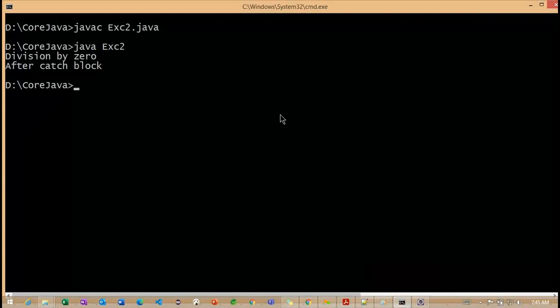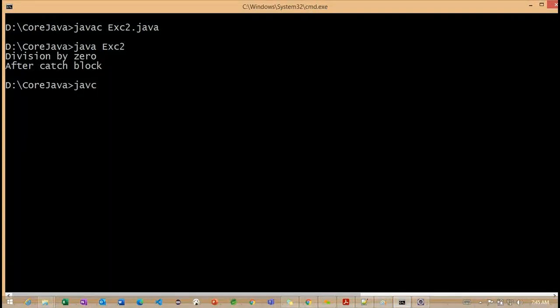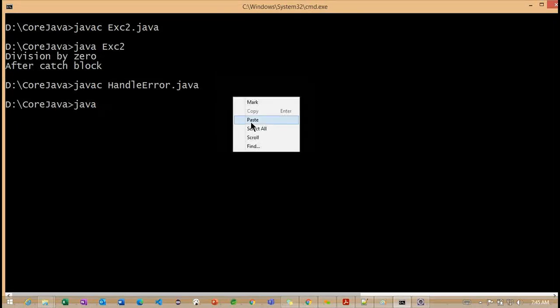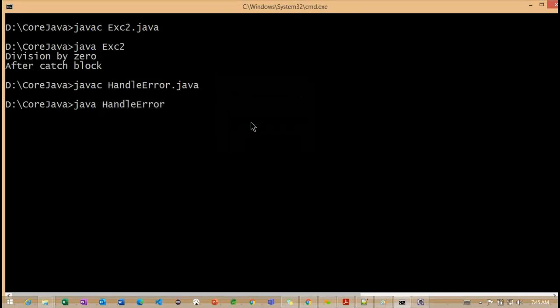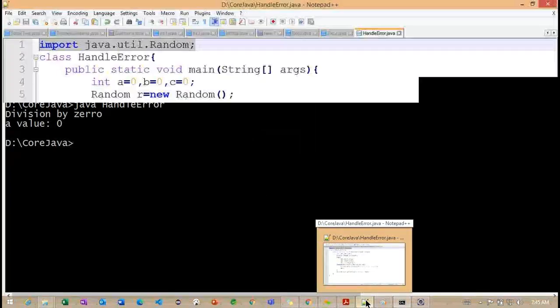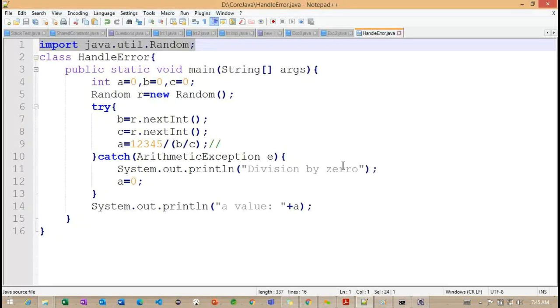Okay. So back to here. Javac. What is the name of the class we are having? HandleError class. So it's compiled successfully, and we need to execute this particular HandleError class. Now if you observe, we are getting division by 0, and the a value will become 0. Getting the point? So a value will become 0 here.